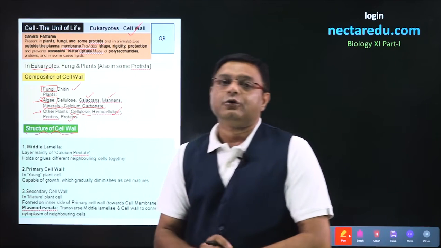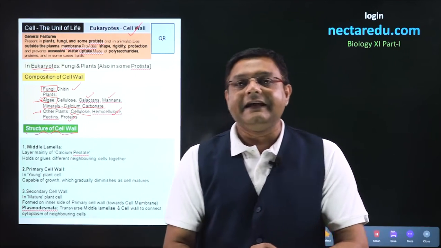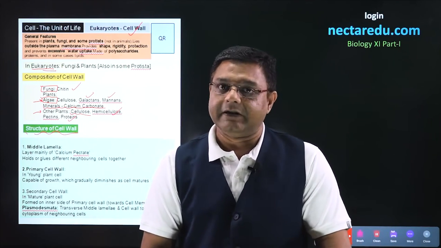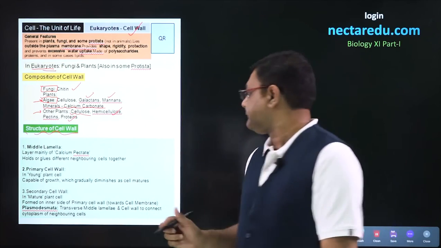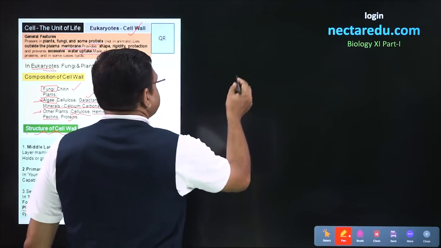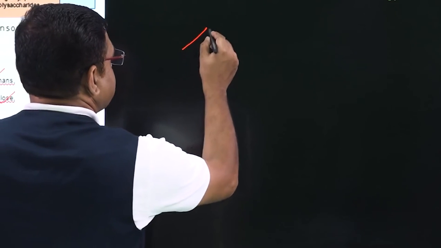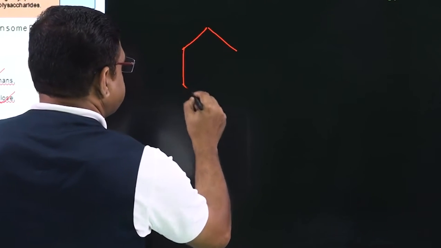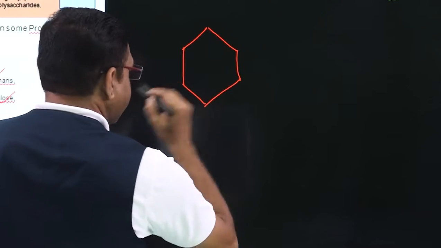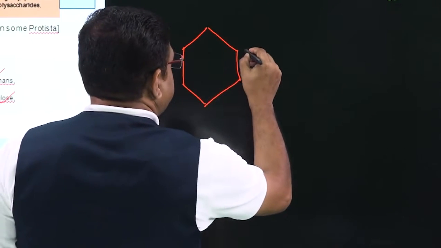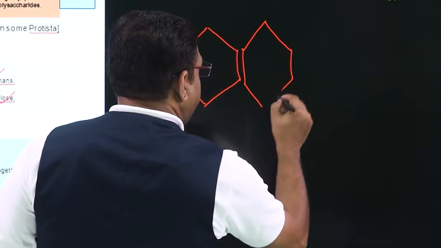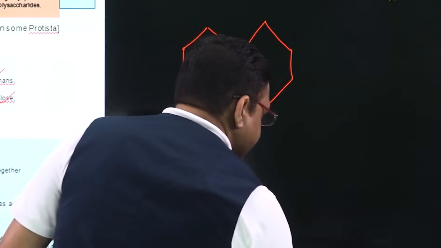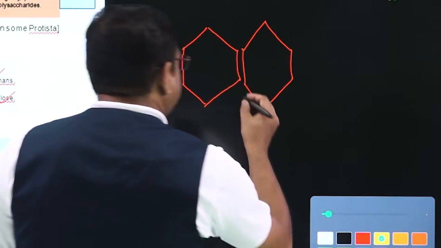If we look into the structure of cell wall, there are three layers present in cell wall. Let us assume that this is a cell, one cell. The other cell will be present next to it and there is a substance which is called middle lamella.